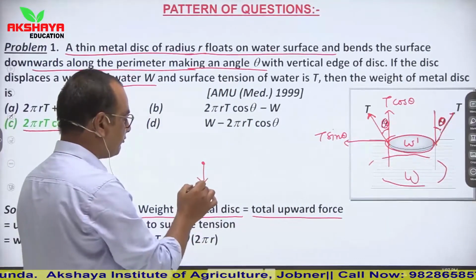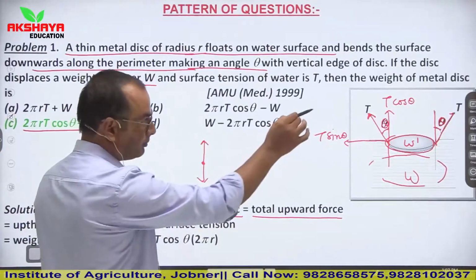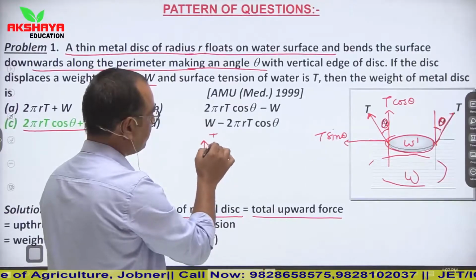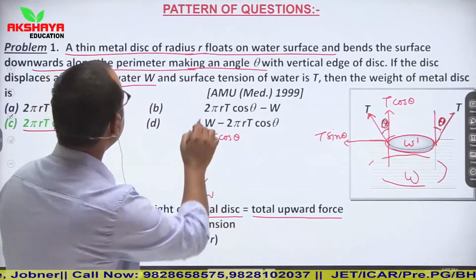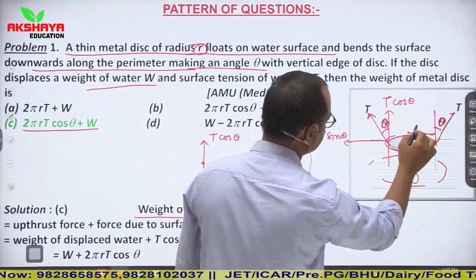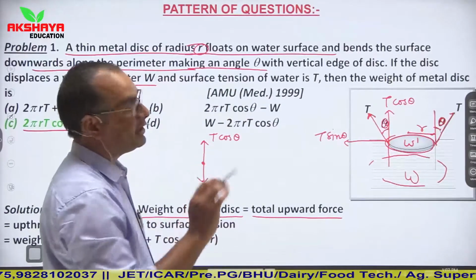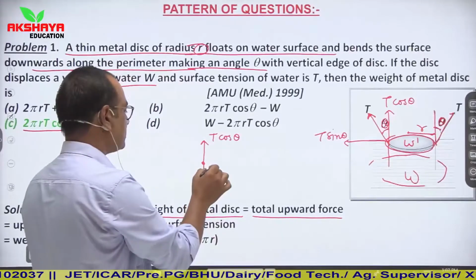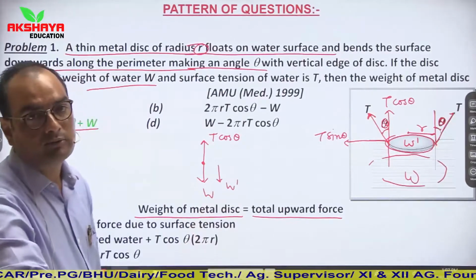In downward direction, weight of water is W. In upward direction, component of surface tension is T cos theta. Radius is given as small r. And we have to find weight of metal disc. Weight of metal disc is also in downward direction, W dash.